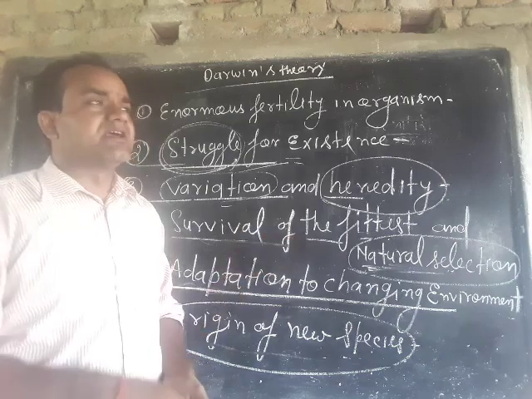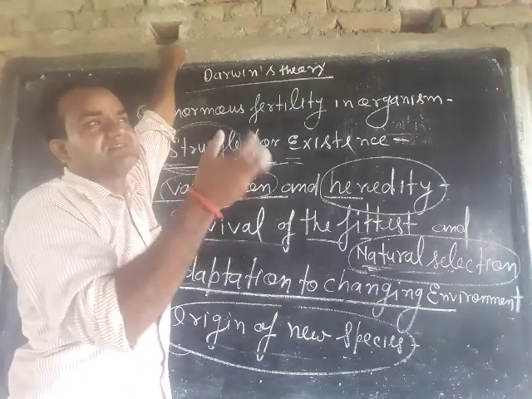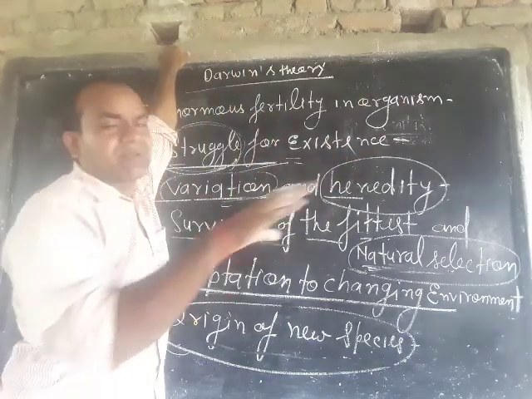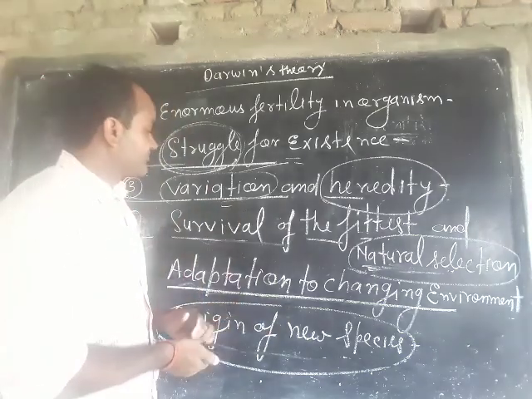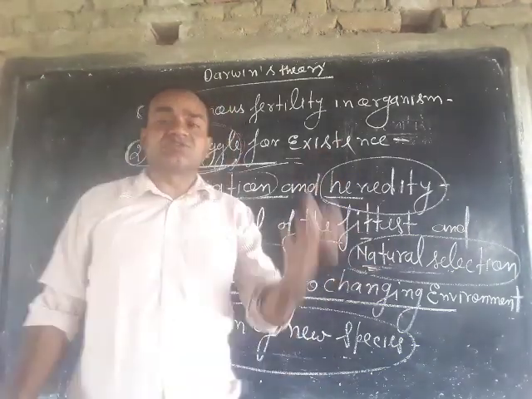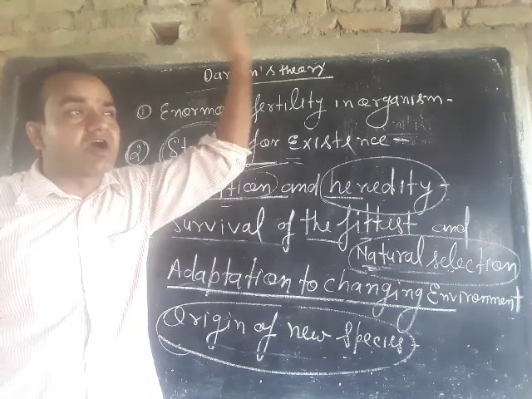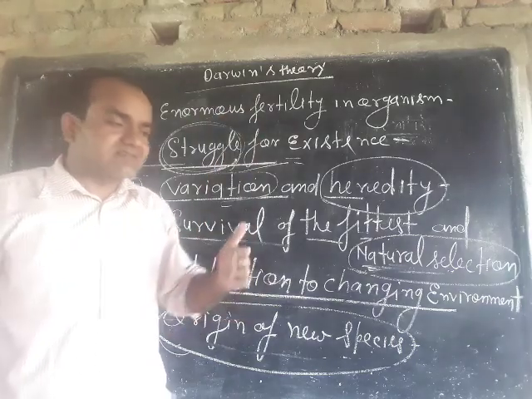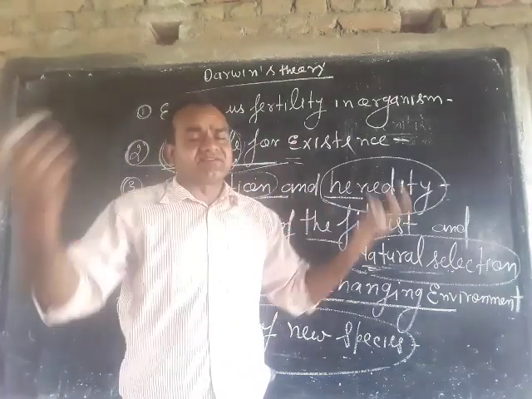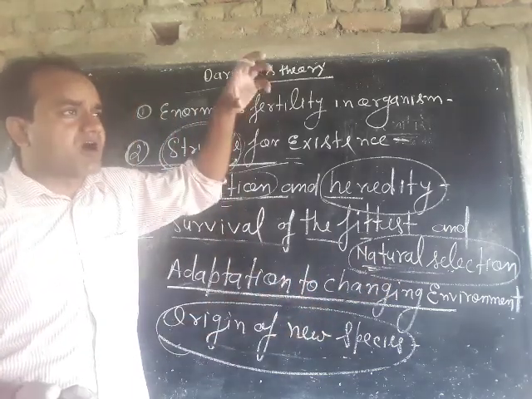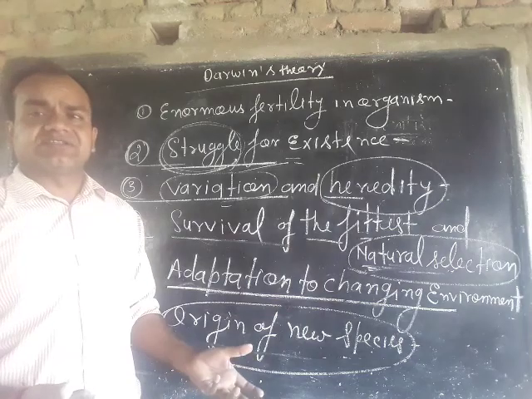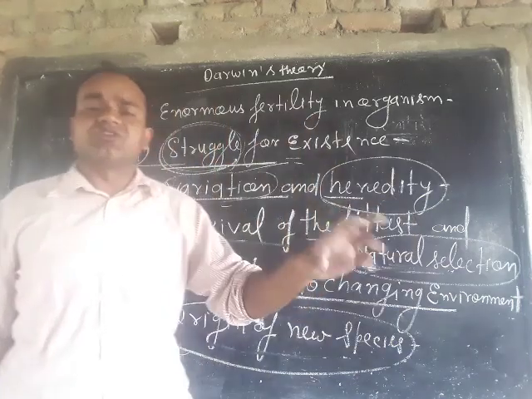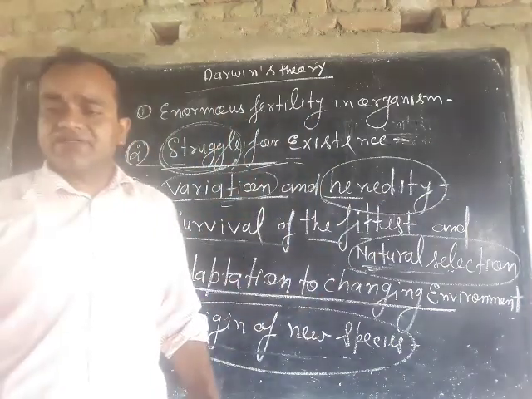Then they started to eat the leaves present on the plants, by which they were able to survive on the earth, because they got the new leaves of the plants and adapted their body to the living environment, and ultimately a new species of giraffe was produced. So this is Darwin's theory.